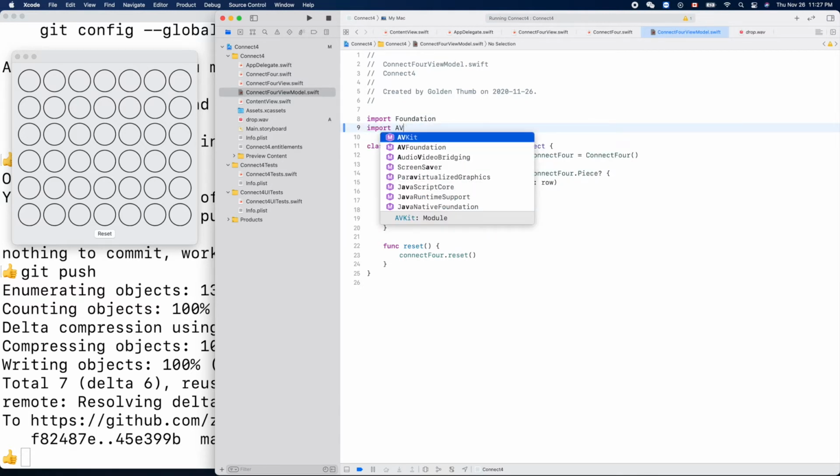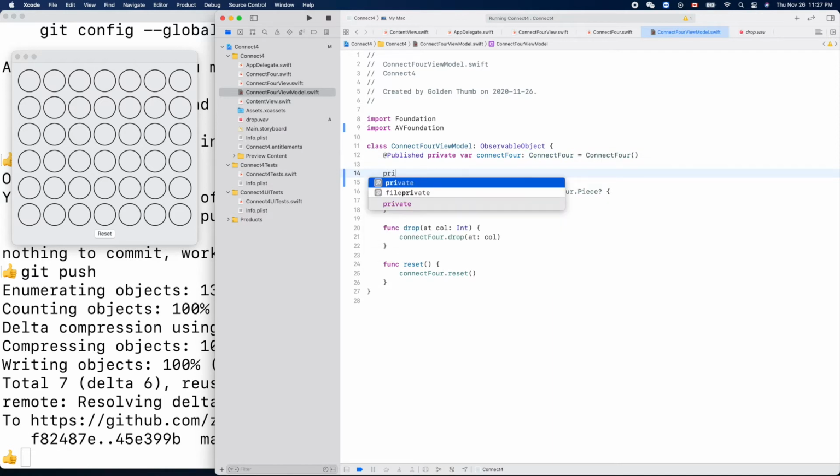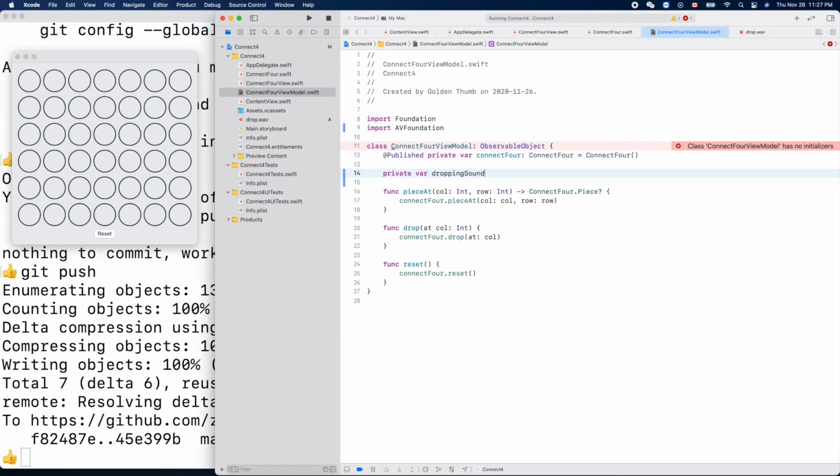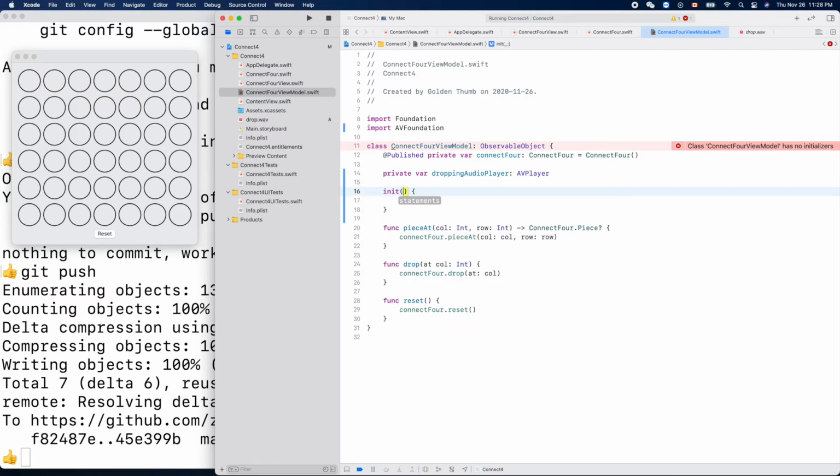AVFoundation. Okay, so we'll define our private var dropping audio player. So it's AVPlayer. Okay, so let's put an initializer to initialize this guy.